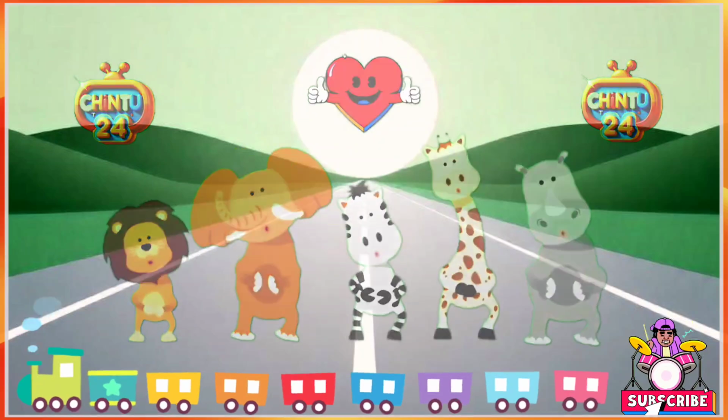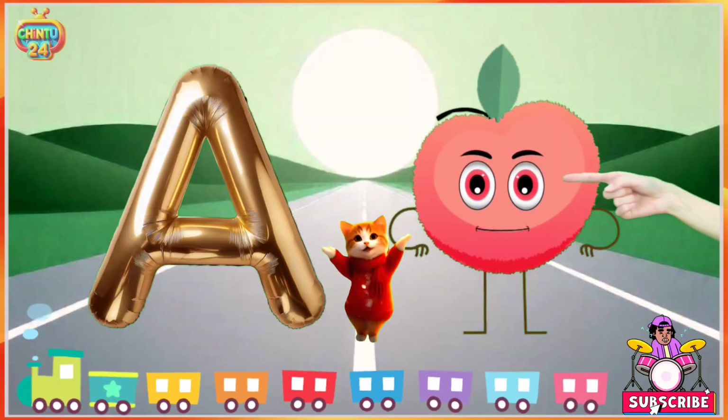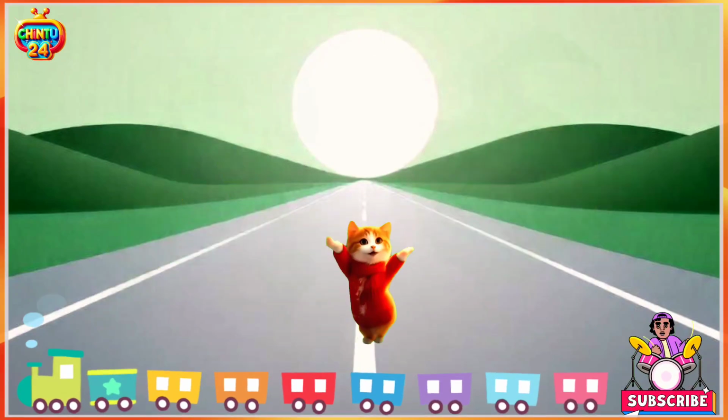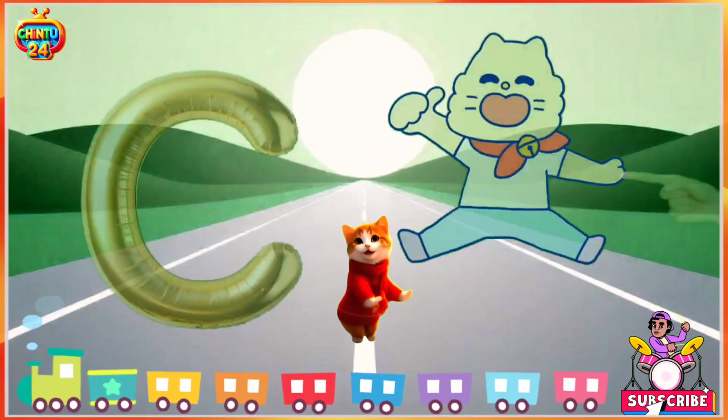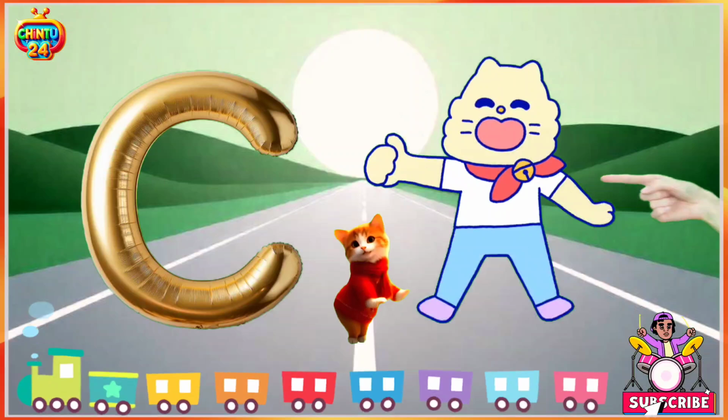A for apple, red and sweet. A for apple, apple means seb. B for ball, ball means gend. C for cat, cat means billi.